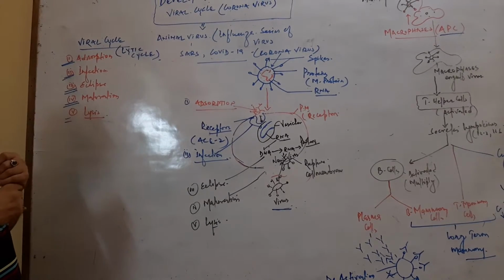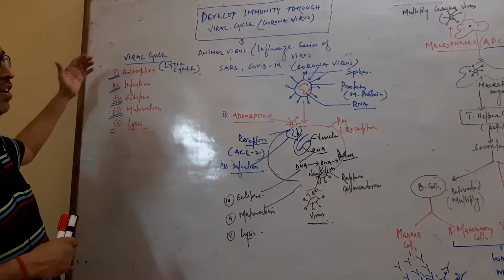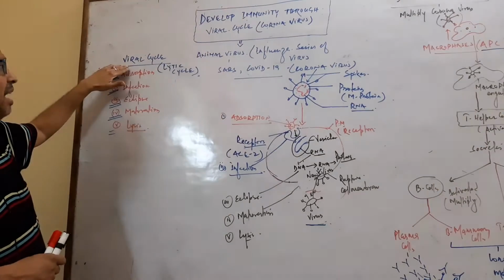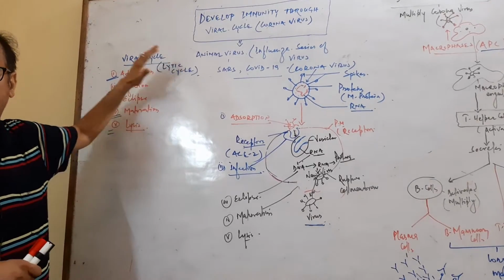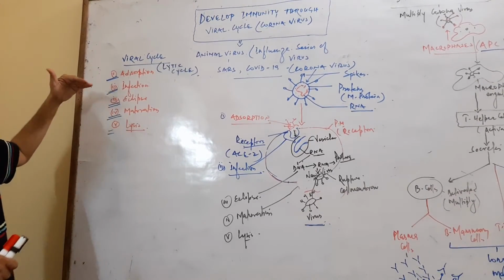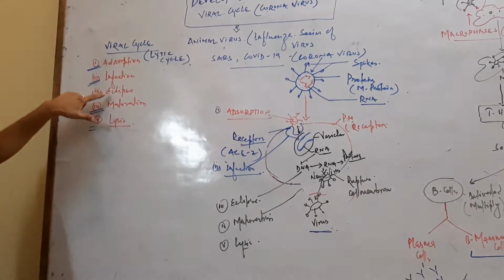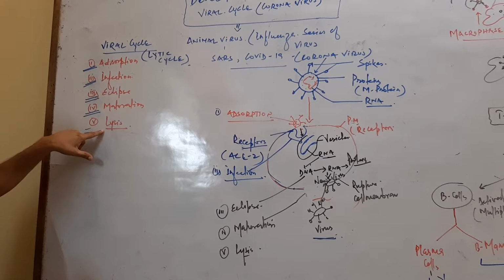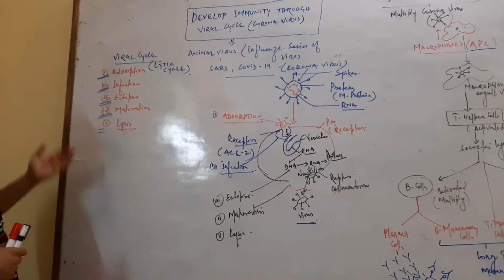Before the mechanism takes place inside the body or cells, there are phases of the virus. That is called the viral cycle, or the lytic cycle. In the lytic cycle there are mainly 5 phases: adsorption, infection, eclipse, maturation and final lysis. One by one we discuss these phases.